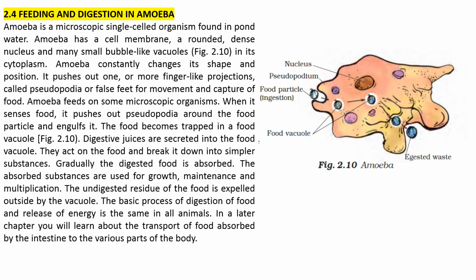Amoeba feeds on some microscopic organisms. When it senses food, it pushes out pseudopodia around the food particle and engulfs it. The food becomes trapped in a food vacuole, figure 2.10. Digestive juices are secreted into the food vacuole. They act on the food and break it down into simpler substances. Gradually the digested food is absorbed. The absorbed substances are used for growth, maintenance and multiplication. The undigested residue of the food is expelled outside by the vacuole.